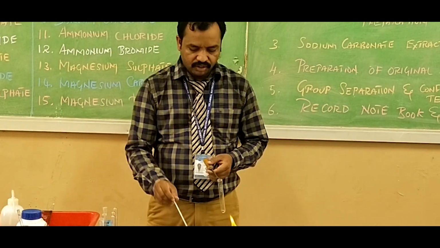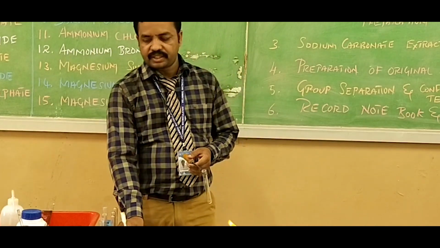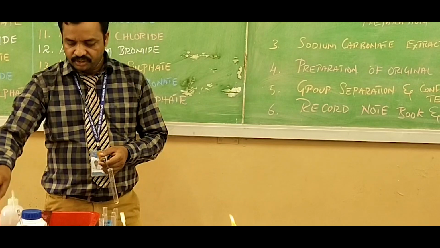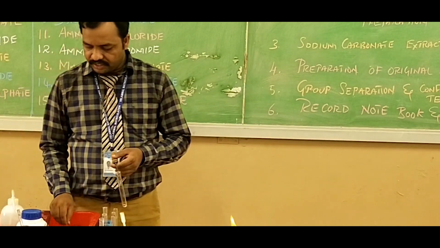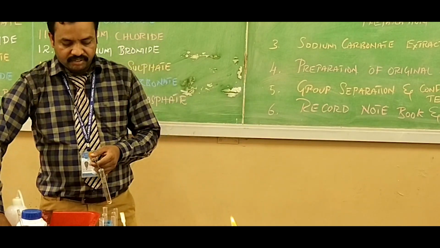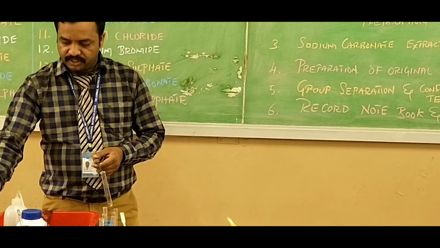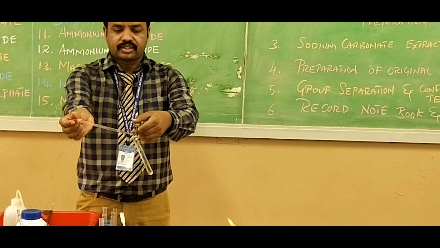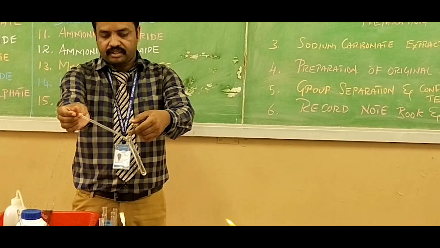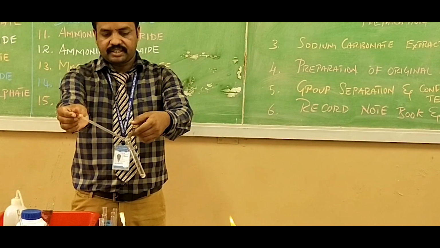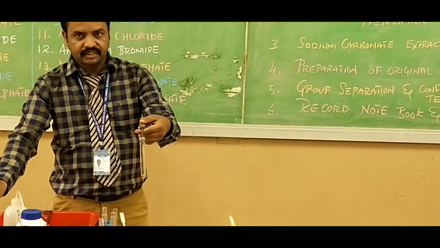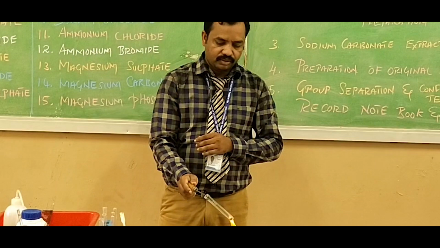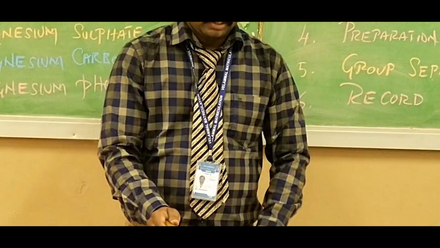After adding copper turnings, next you add concentrated sulfuric acid. While adding concentrated sulfuric acid, you have to take some safety measures. Add the concentrated sulfuric acid carefully like this, keeping your eyes safe. Then this mixture is heated gently on the burner. See the changes.